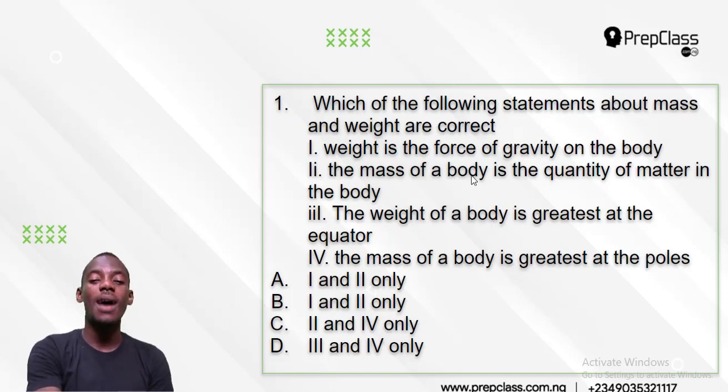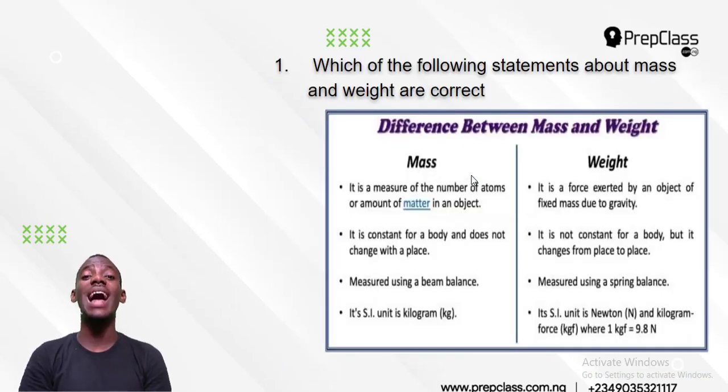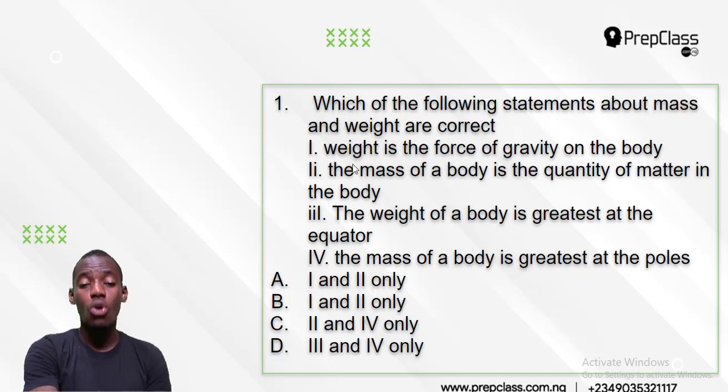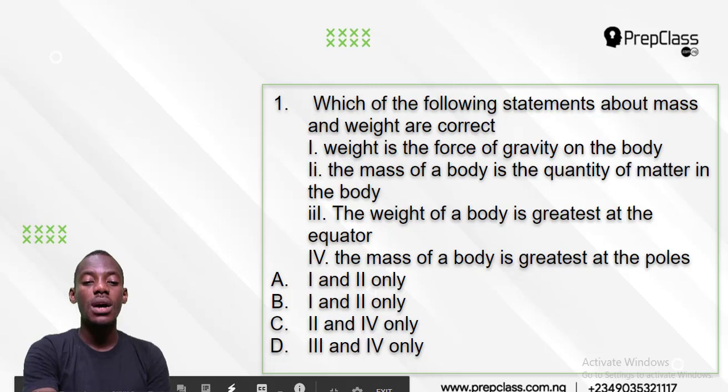Now, let's take a look at it. First of all, the definitions are true. Mass is the measure of the number of atoms or amount of matter in an object. That makes option 2 correct. The mass is the quantity of matter in an object. So that means number 2 is correct. Mass is the amount of matter in an object.